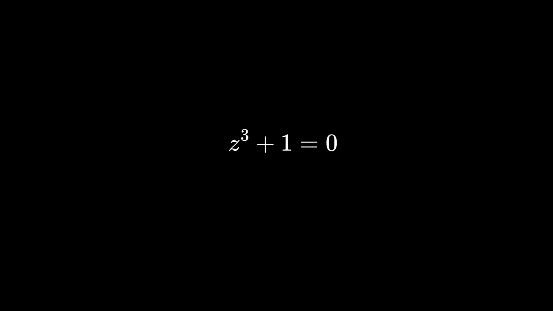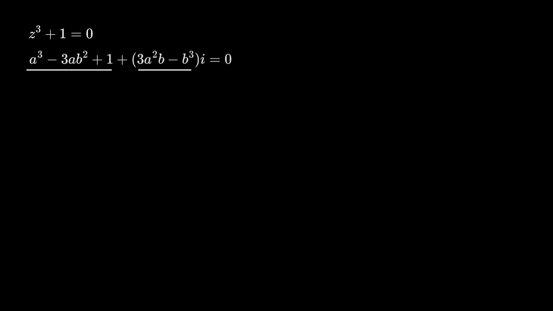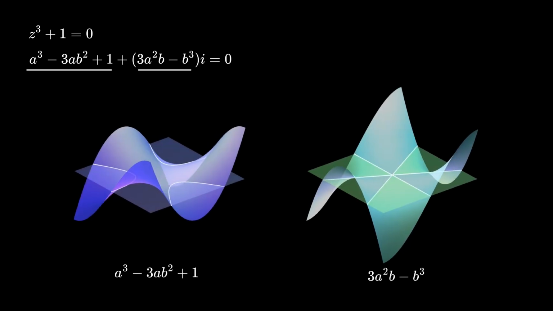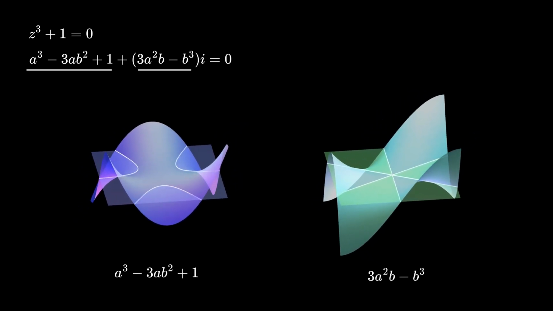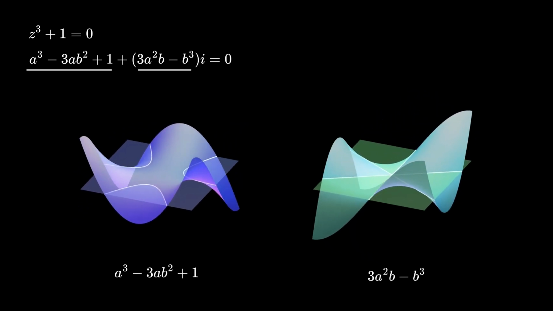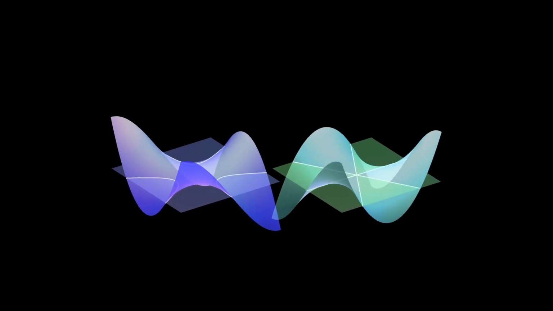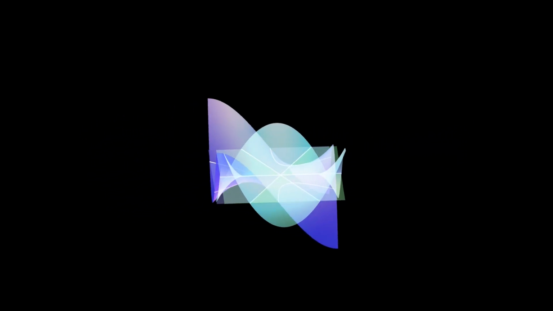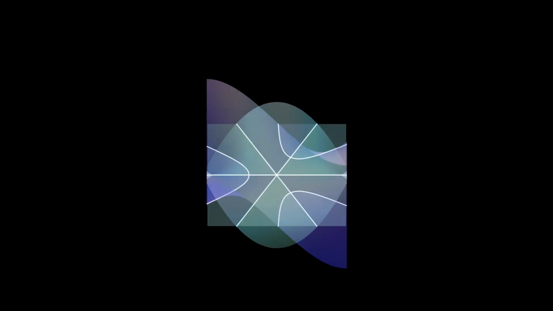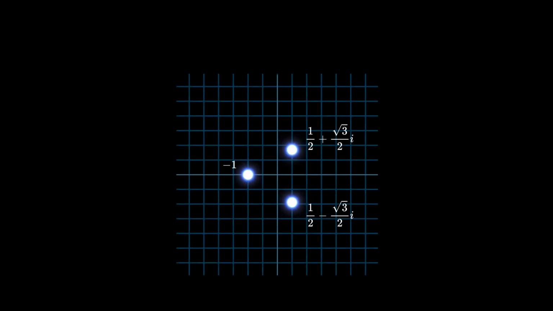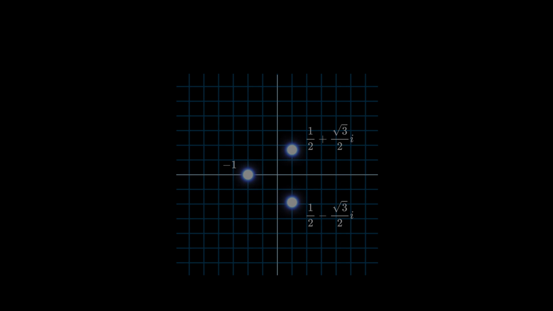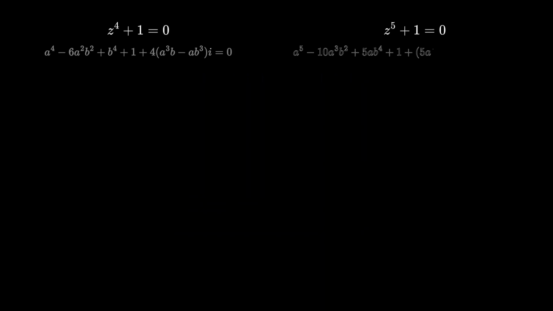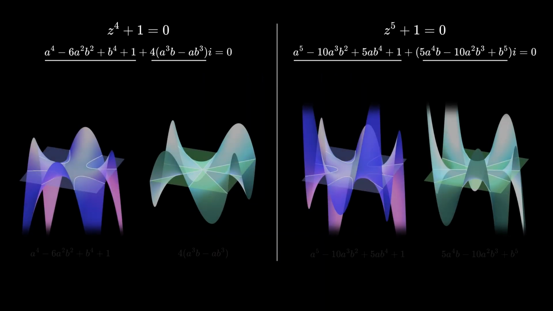Now let's look at the solutions to a cubic equation. In the same way, we separate the real and imaginary parts and plot them, resulting in a more complex graph than before. Let's overlay the two graphs. Now the number of solutions is 3. Next, let's take a look at the solutions for 4th and 5th degree equations.